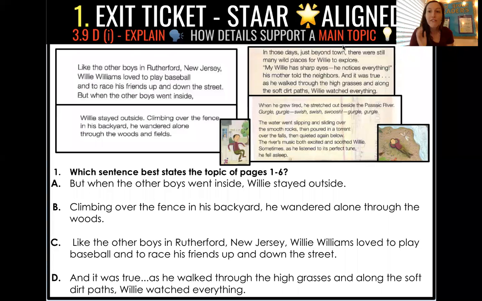Okay, friends, so after you are done with this lesson, you are going to find your exit ticket in another Google Forms. And like I said before, you are going to have 4 questions. The first question is going to look like this. Which sentence best states the topic of pages 1 through 6? So I know you guys don't have those pages, but we've looked at them together.